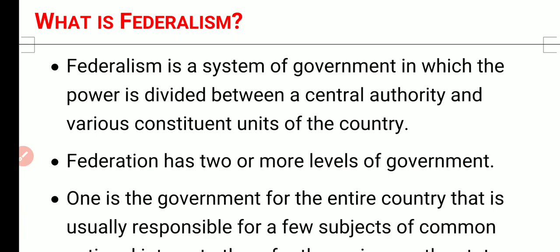We have the central government, then the state government, and then the local government. So the principal, sir or ma'am, is like the central government in our school, class in-charges are like the state governments, and class monitors are like the local governments. That is federalism.